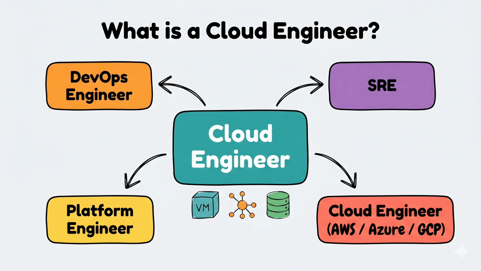So what does a cloud engineer actually do? A cloud engineer designs, builds, and maintains the infrastructure that runs applications on the internet. That means virtual machines, networks, databases, serverless functions, and automation. The role overlaps with several others you'll see in job postings: DevOps engineer, site reliability engineer, and platform engineer. The titles differ, but the skills are the same. You learn them once and they apply across all of them.